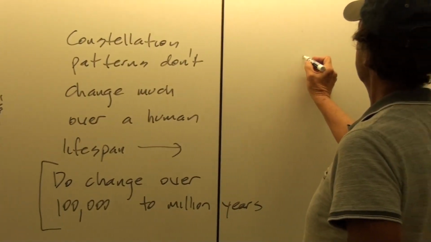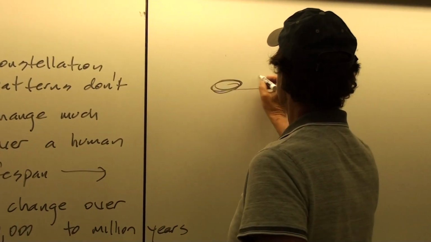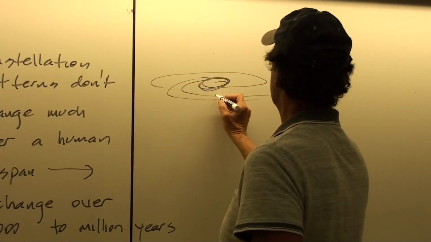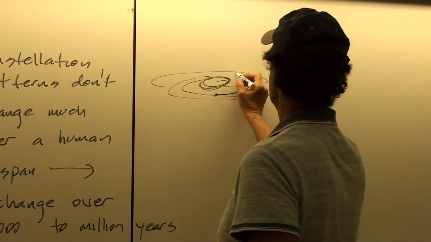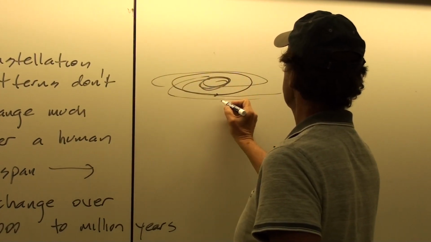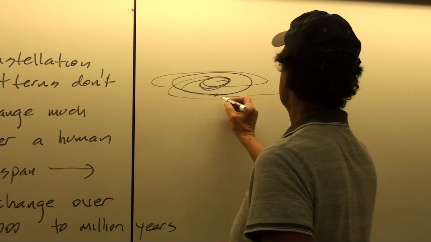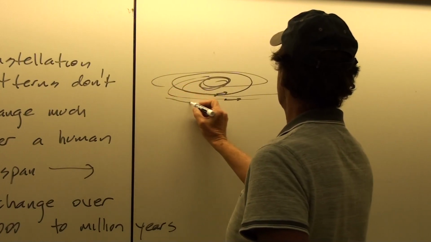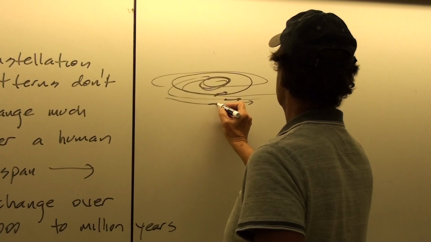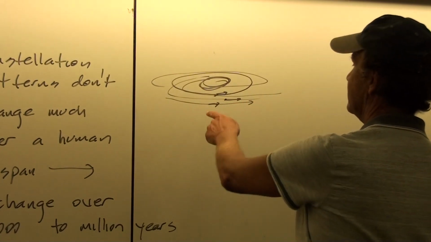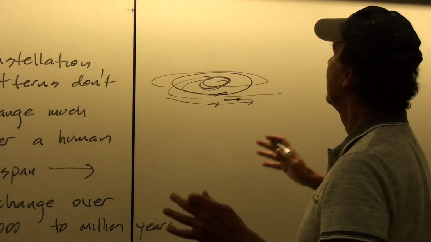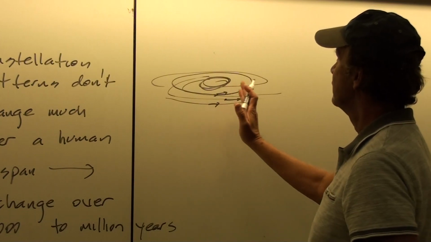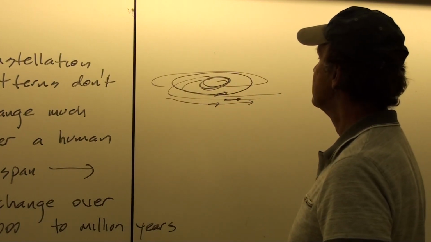So the reason for this is that here we are in the galaxy. We're in the plane of a spiral galaxy. And as our solar system goes around the galaxy, it goes around at a slightly different speed from other stars that are in other parts of the galaxy. Okay, so look here, maybe that star's moving a little faster, this star's moving a little slower, and so the result of all of this is that what we see in terms of these patterns will very slowly change over time.